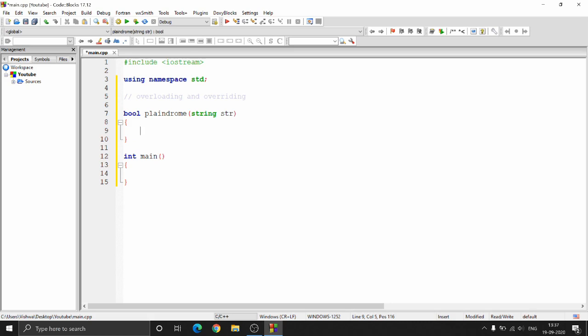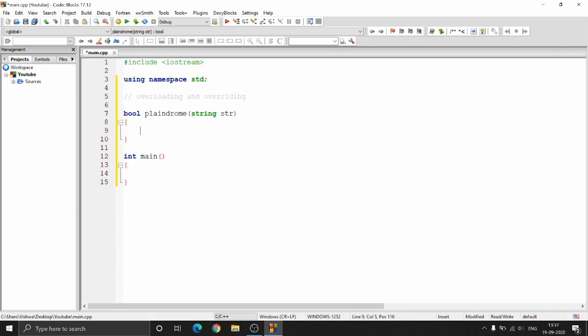And to compare palindromes, if you think about it, the logic is very simple. I will leave it to you to come up with different methods to solve this particular problem, but for now let's go with the simpler methods, right? So what we can do is we can just iterate over the string and go on comparing the first and last character of the string. Another way to do this is to reverse a string and then compare it.